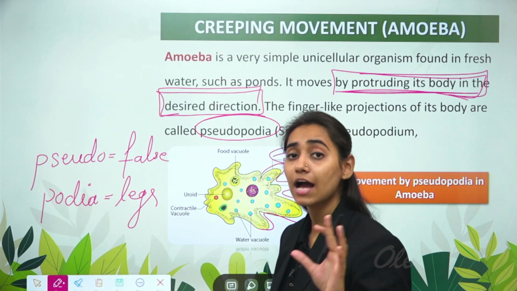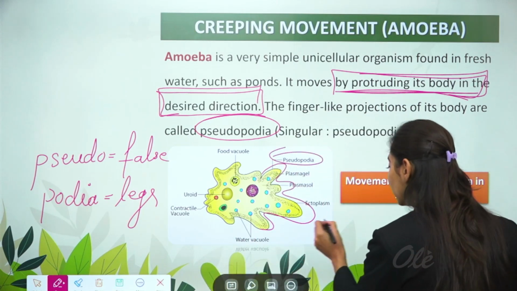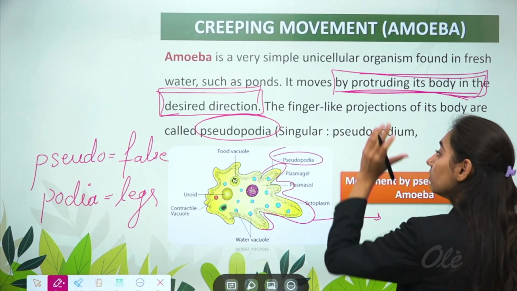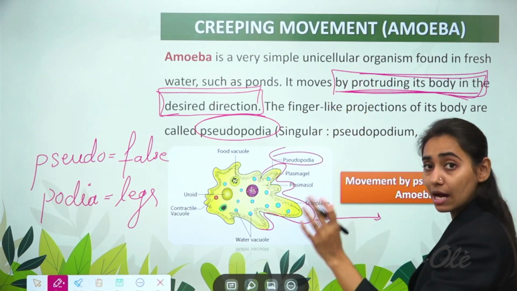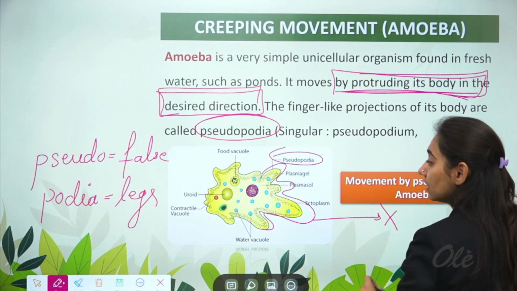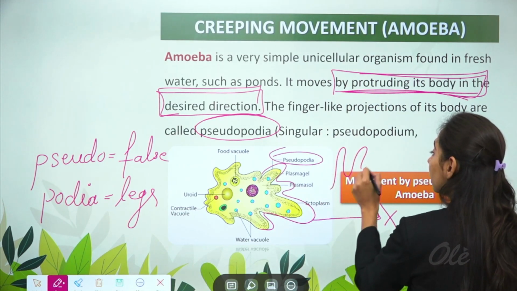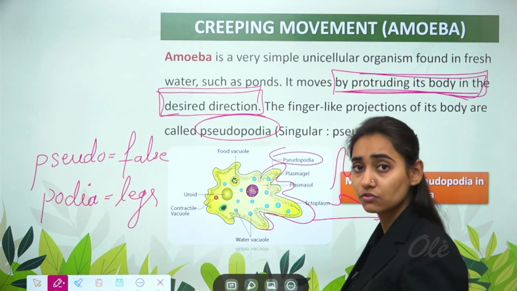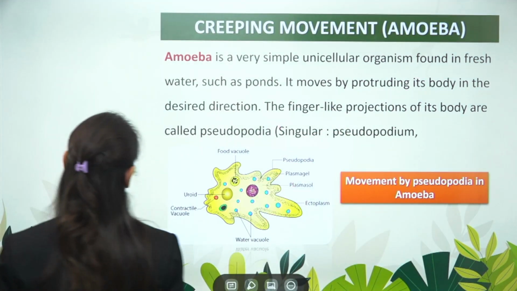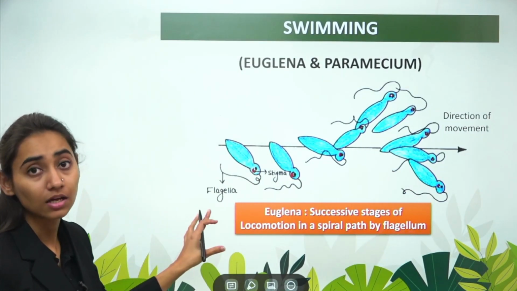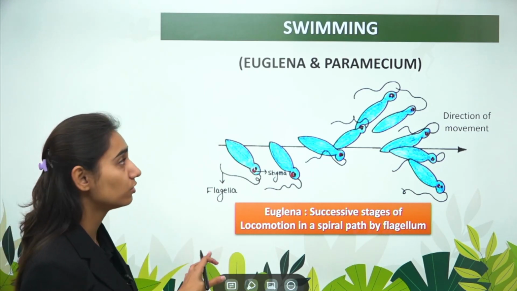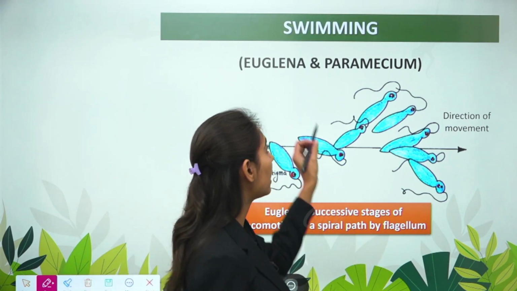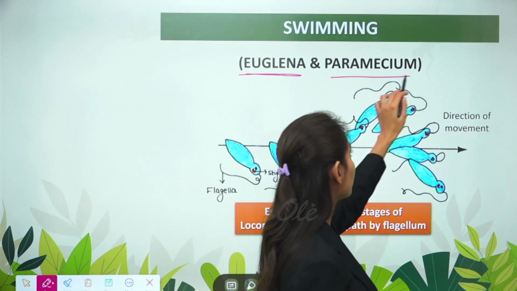When amoeba has to change its direction, like if it's moving to the right side, then the pseudopodia will extend on the right side. But now when the amoeba has to move in a vertical direction, the outgrowth doesn't happen in the right direction, but the pseudopodia on the left side start protruding and the amoeba can change its direction from one place to another. After amoeba, coming to swimming, which is the next type of movement that is shown by unicellular organisms. This swimming movement is shown by euglena and paramecium.